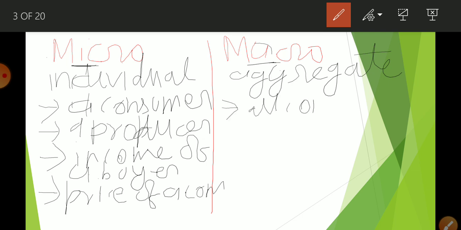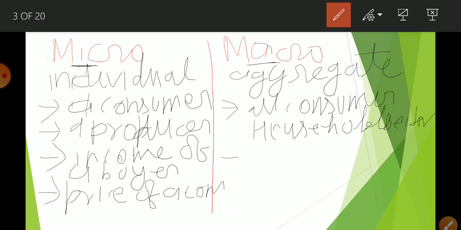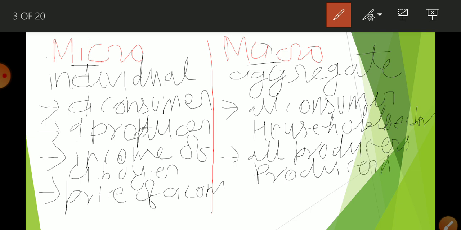consumers. That is known as the household sector. It is a study of all producers. That is known as the producer sector. Here it is a study of the income of a buyer.